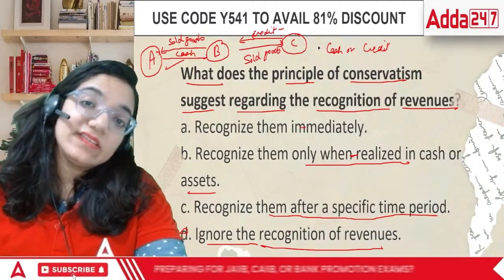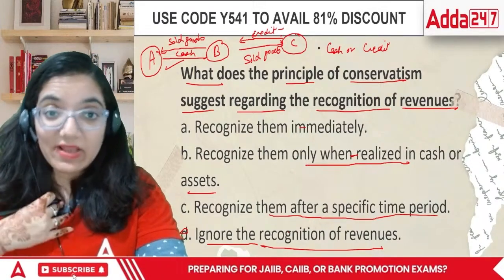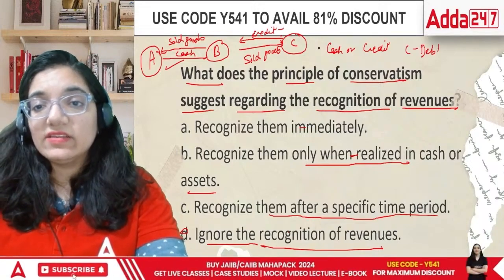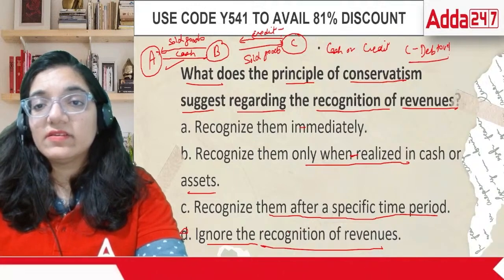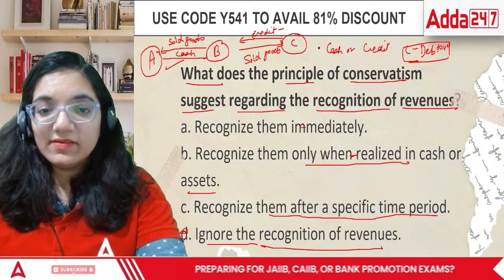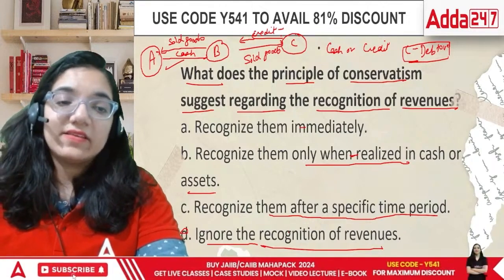If the person says that they owe me money and they will pay us later, they are called debtors. C is my debtor. Done, everyone? This is how we define the term debtor.